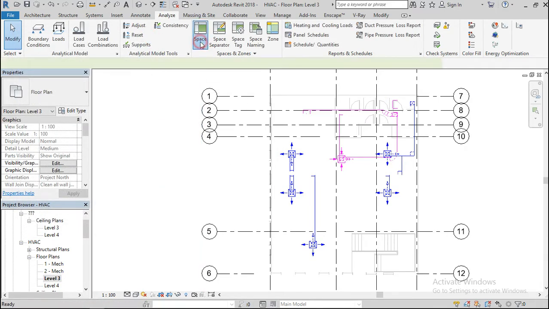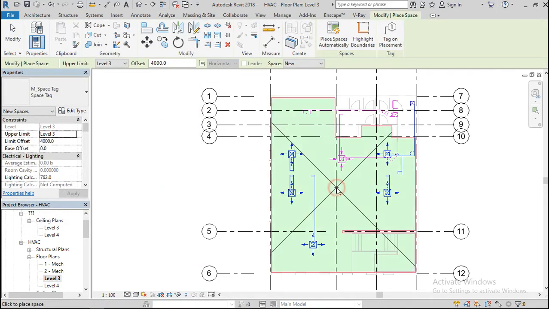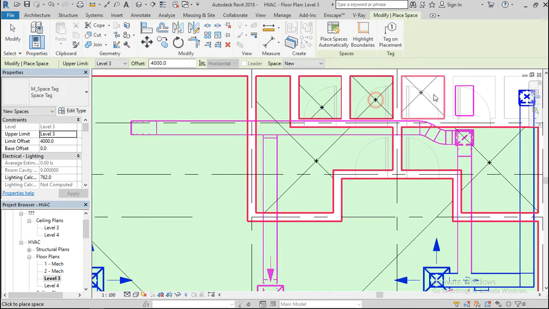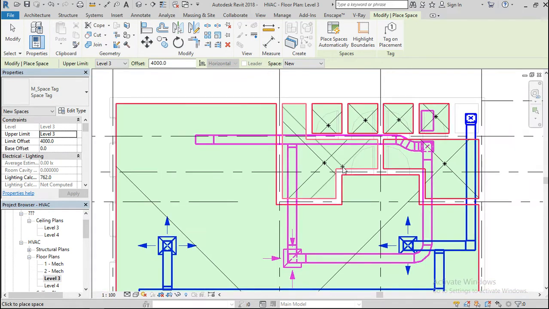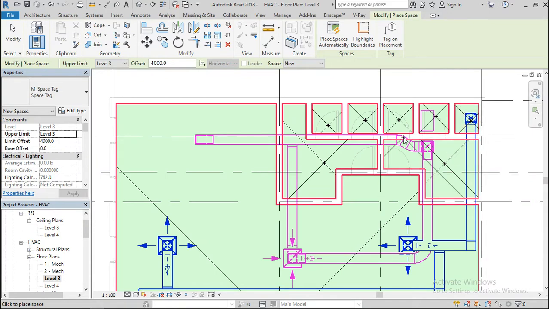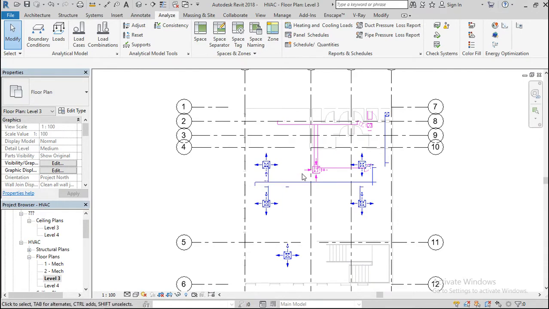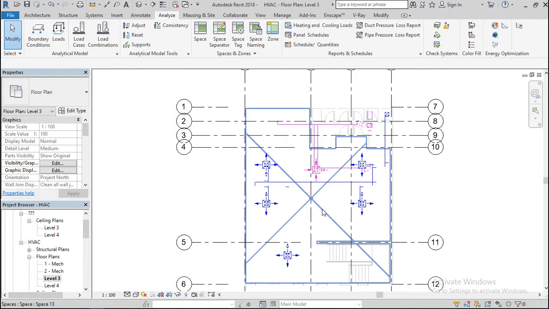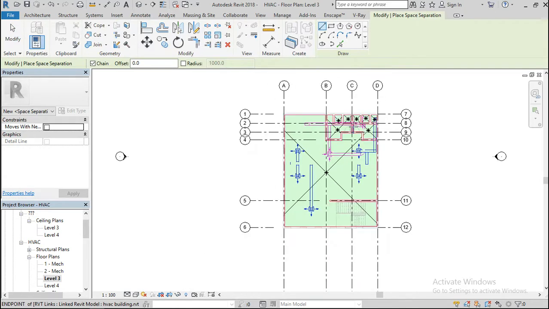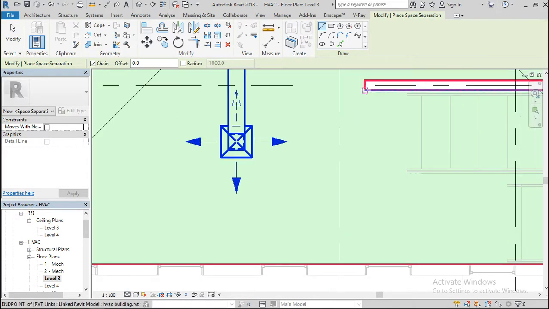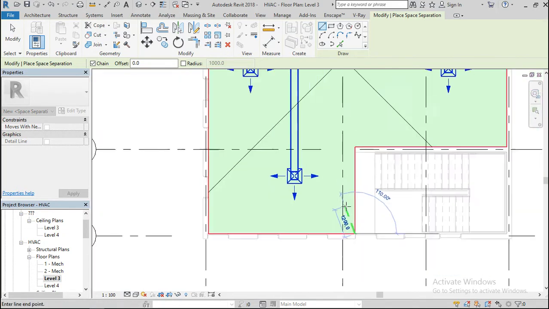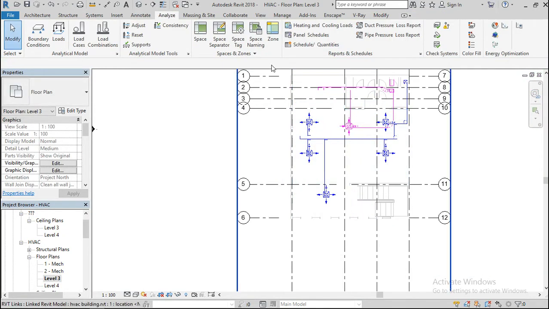Okay, so let me just create this, and this one, and these small toilets. That's nice. Now select this one. Where is it? Okay, separator, and now select this. That's nice. Finish it.